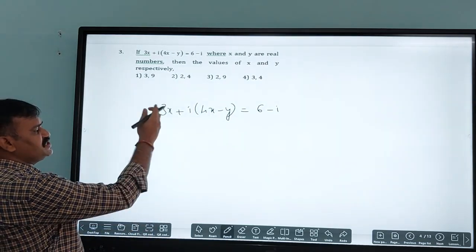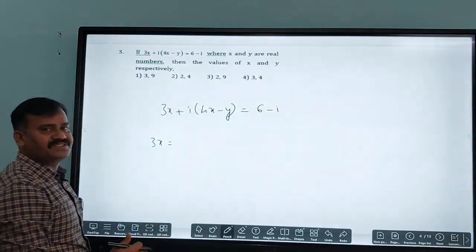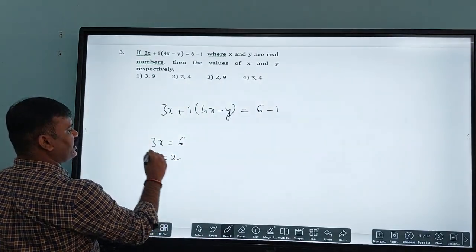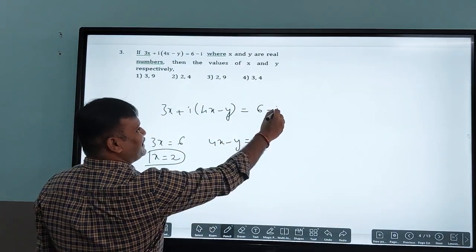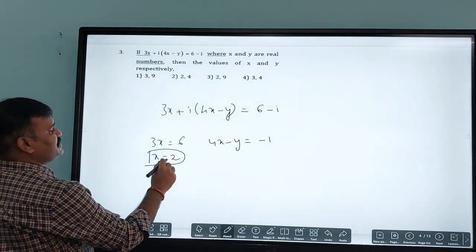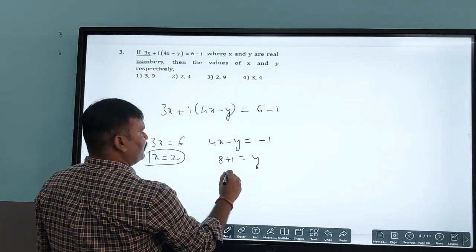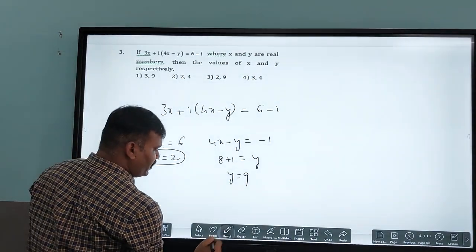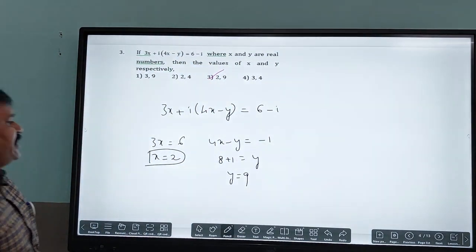So in the LHS, which is the real part, 3x equals... we need to equate the corresponding real parts, which in the RHS is 6, then x is equal to 2. Next, the imaginary part: 4x minus y is equal to the coefficient of i, that is minus 1. Substitute the value x equals 2: 4 twos are 8, and 8 plus 1 is equal to y, that is y equals 9. So we are getting (2, 9). Which is the correct option here? The third option is the correct one. And next, move to the fourth question.